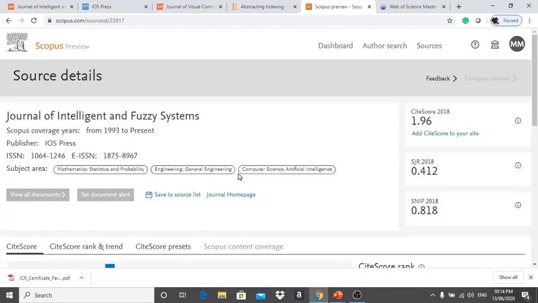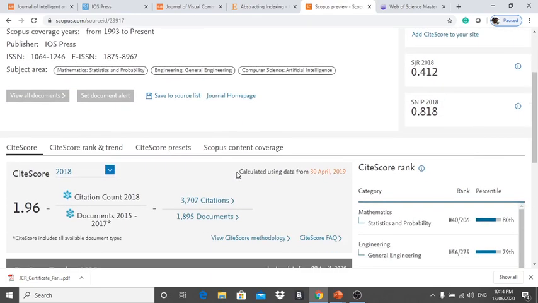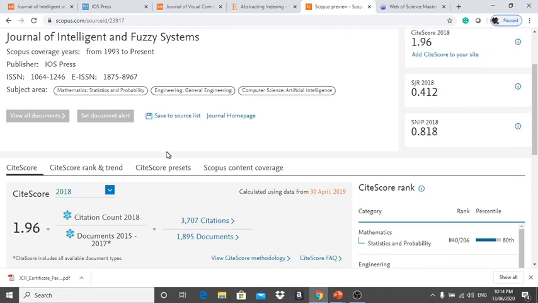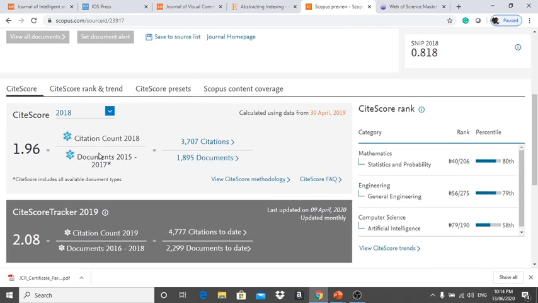So here, after clicking this, you can find the CiteScore. Here they mention how they calculate CiteScore: the citation count of 2018 divided by the documents between 2015 and 2017, that is, three years of documents. Okay, they calculate the citation count and three years of documents. The citations are 3,707, and the total documents published in three years are 1,895. So it comes to 1.96.